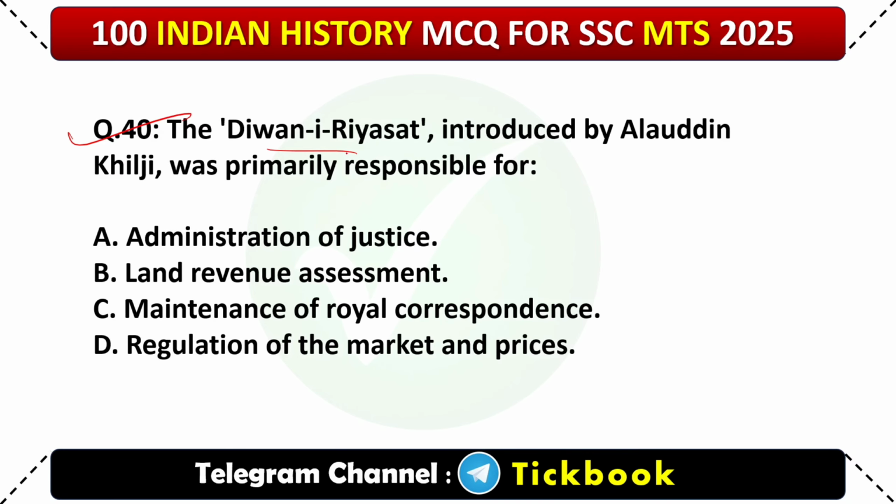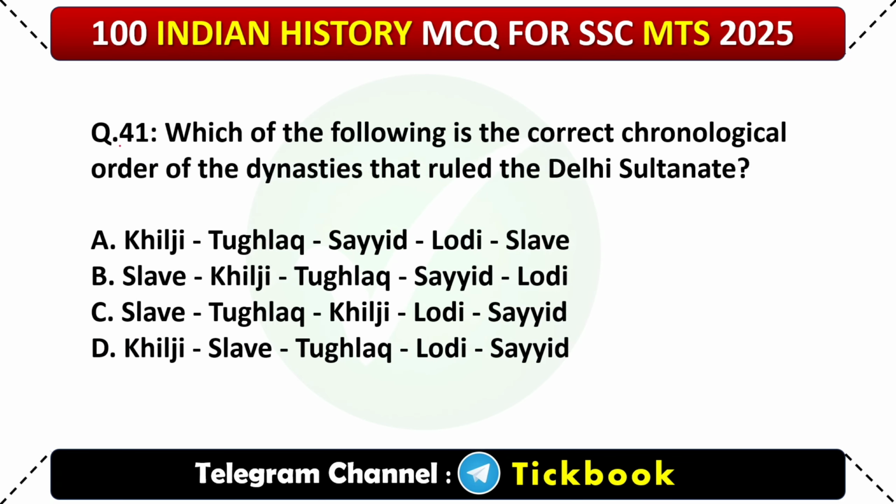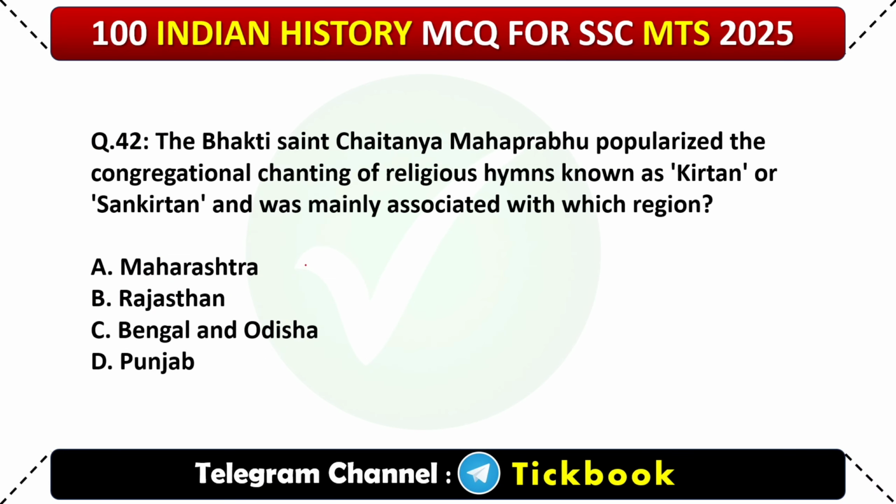40. The Diwani Riyasat introduced by Alauddin Khilji was primarily responsible for? Option number D, regulation of the market and prices. 41. Which of the following is the correct chronological order of the dynasties that ruled the Delhi Sultanate? Option number B, Slave, Khilji, Tughlaq, Sayyid, Lodi.